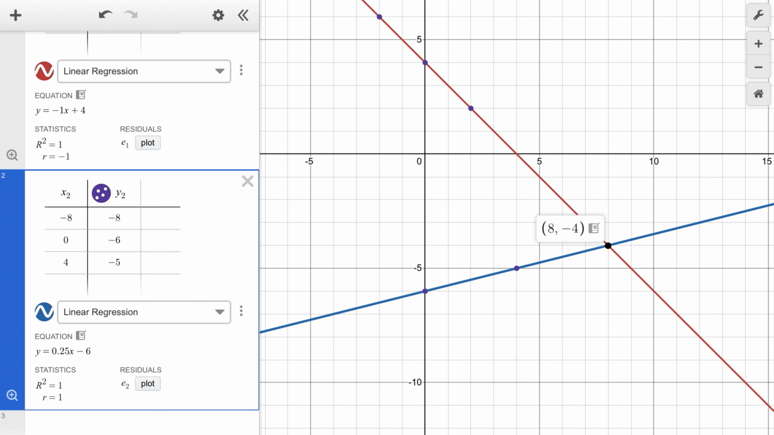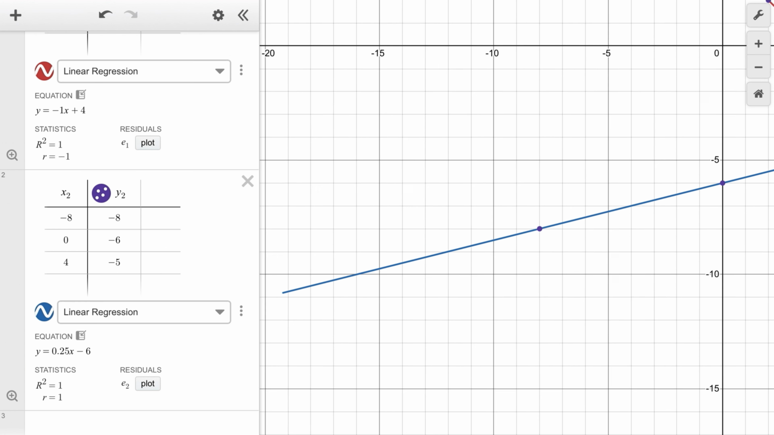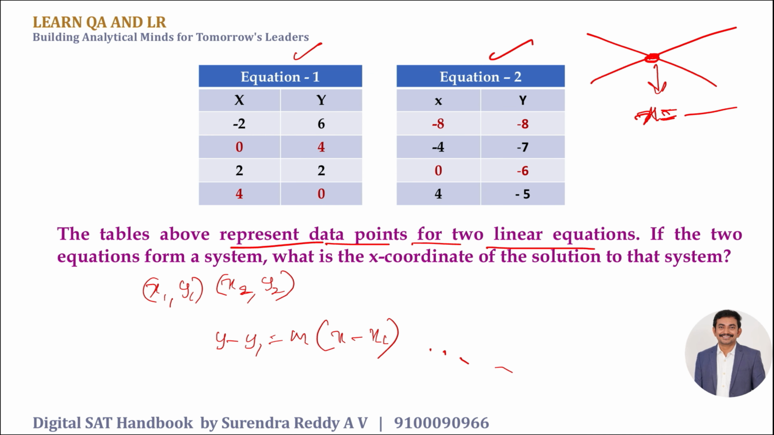So you see what is the intersecting point? If you click on the intersecting point, you will come to the point (8, -4). So what is the point? We got it as x as 8, y as -4. So solving it regularly takes a lot of time. So use the Desmos calculator wisely to make it easy.